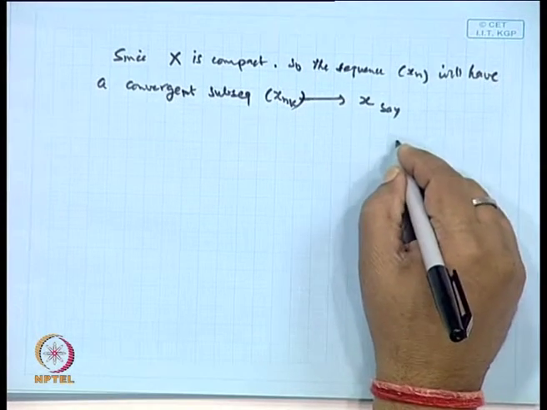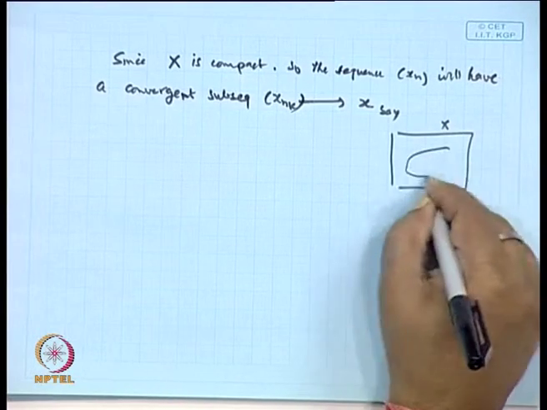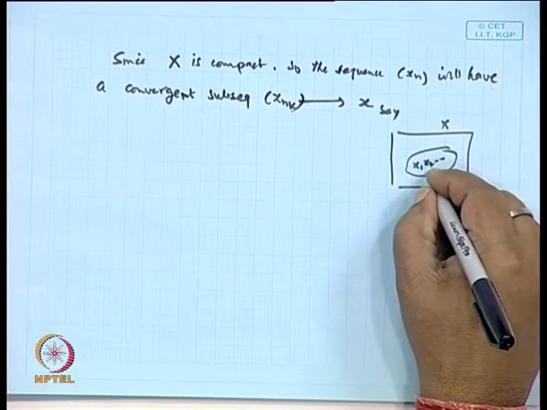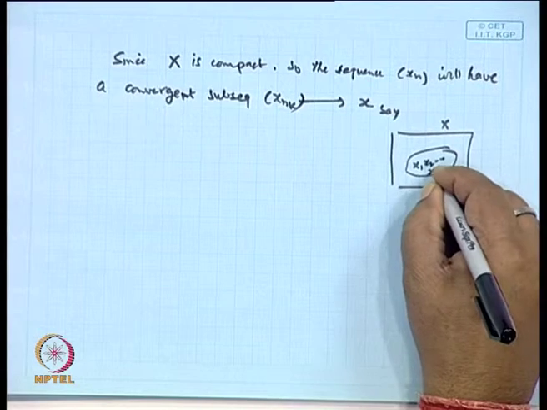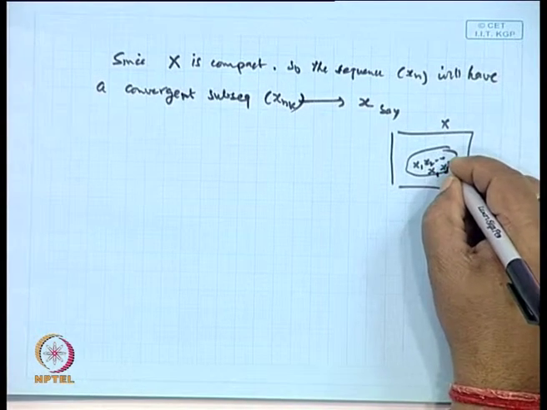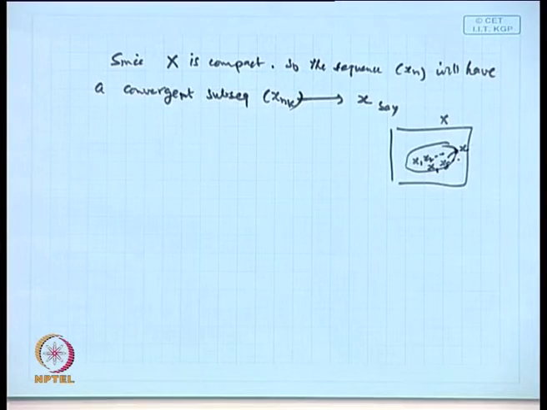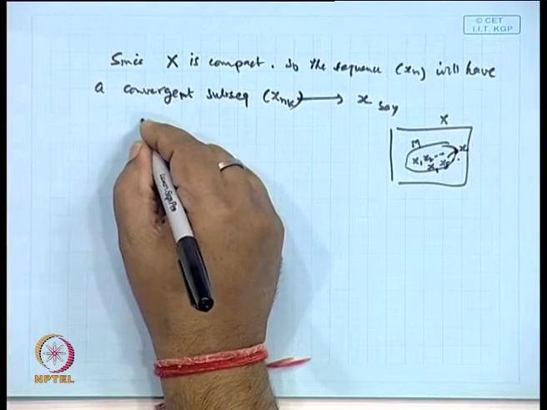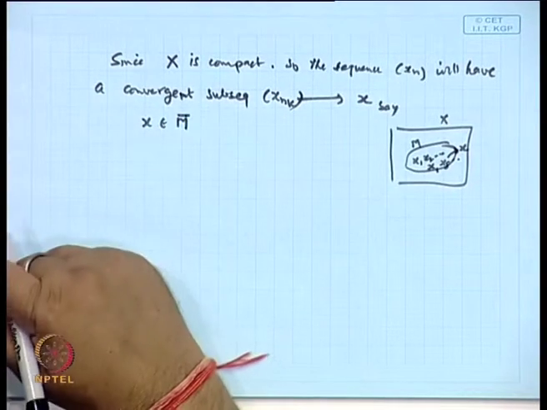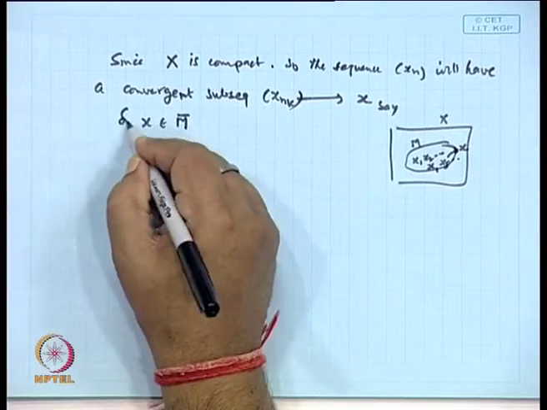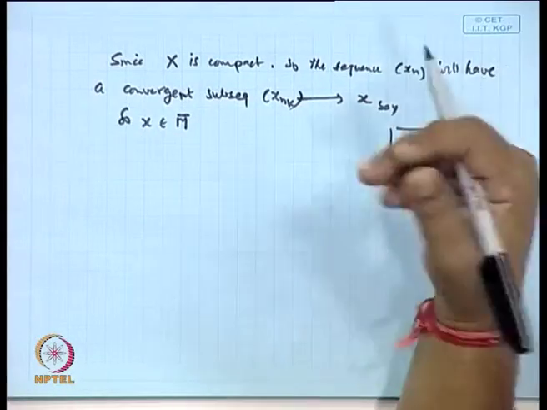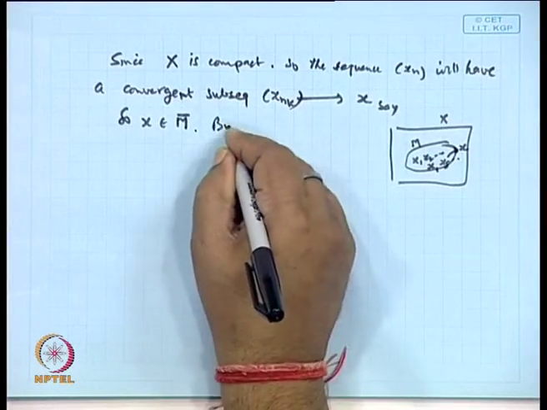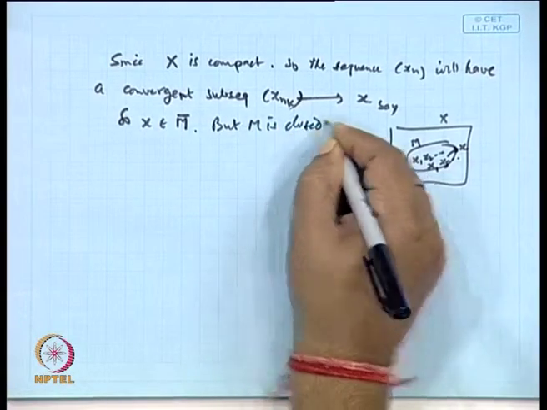So, you are choosing a sequence x1, x2 and so on, a sequence in M. It has a convergent subsequence, say x1, x5 and so on. The limiting value is x. Now, this x may be a point of X or a point of M, but obviously x belongs to the closure of M, because all the sequence points are in M. So, x is the limiting value, so it is a point of the closure of M, but M is closed, it is given.